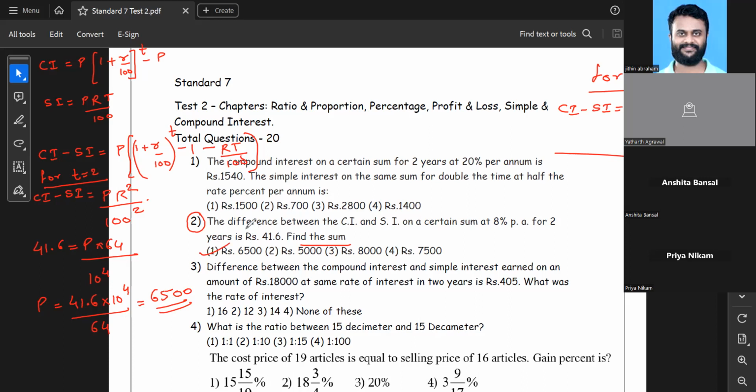That is option 2. So I'll just write the answer keys for you guys so that I can share it with you after the class. If by chance anyone has missed noting any answers, it will be helpful for them. First cup, fourth one, second cup, first one.